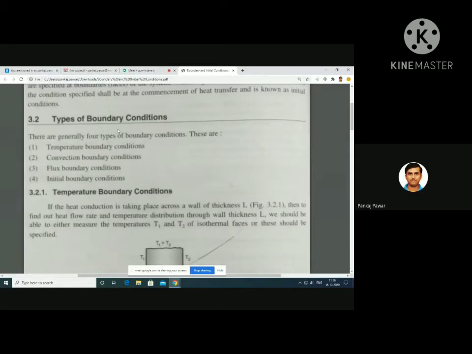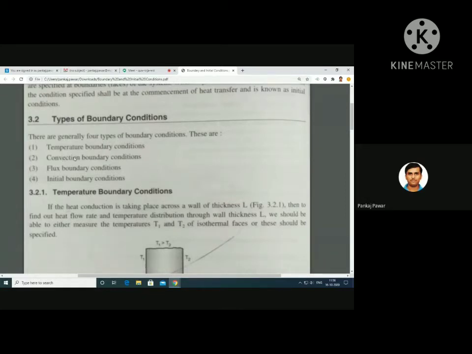These are the two boundary conditions. So you can have temperature boundary conditions, meaning at x is equal to 0 and x is equal to capital L, you can specify the temperatures. At that point, what is the temperature that you can specify? That will be the boundary condition for that particular plane wall.